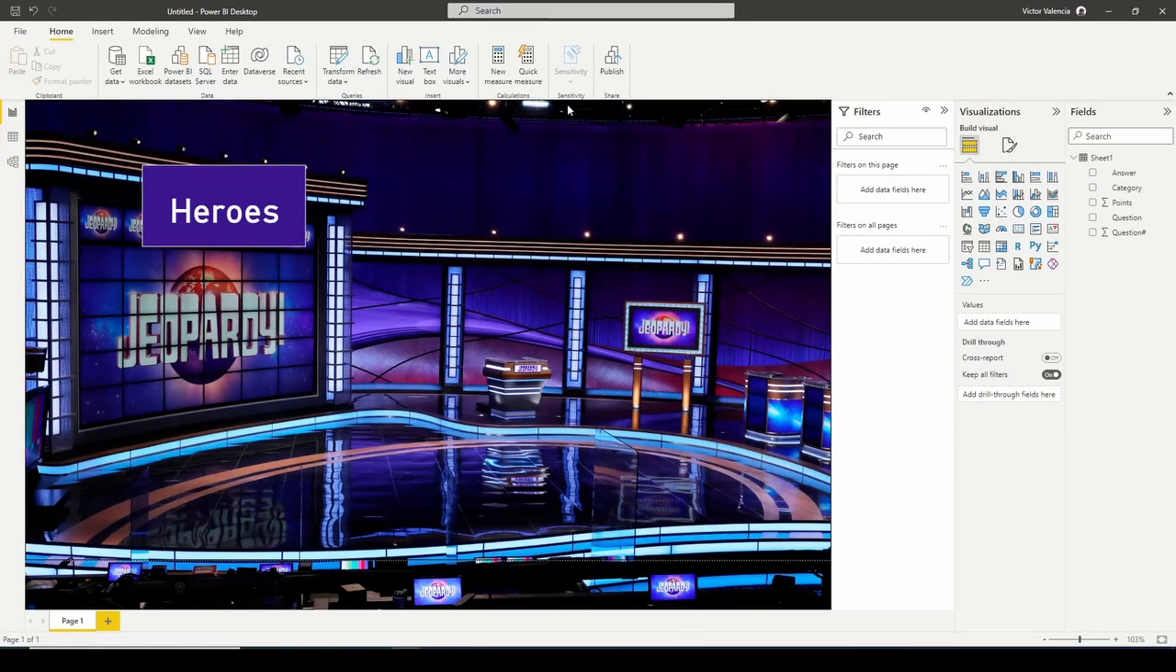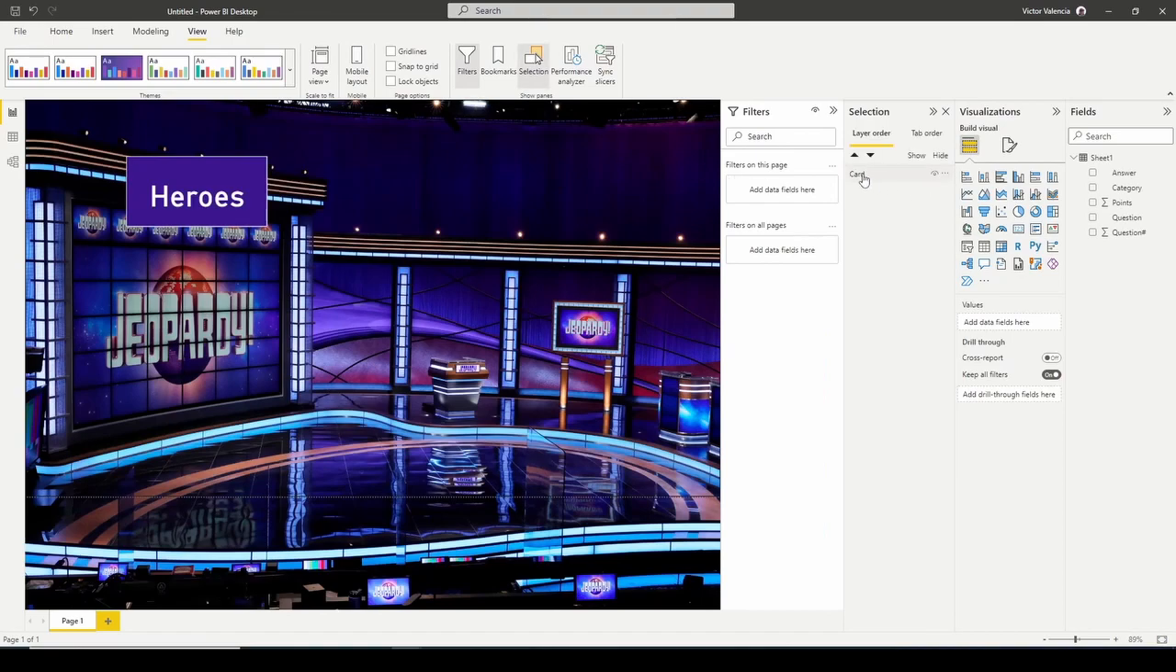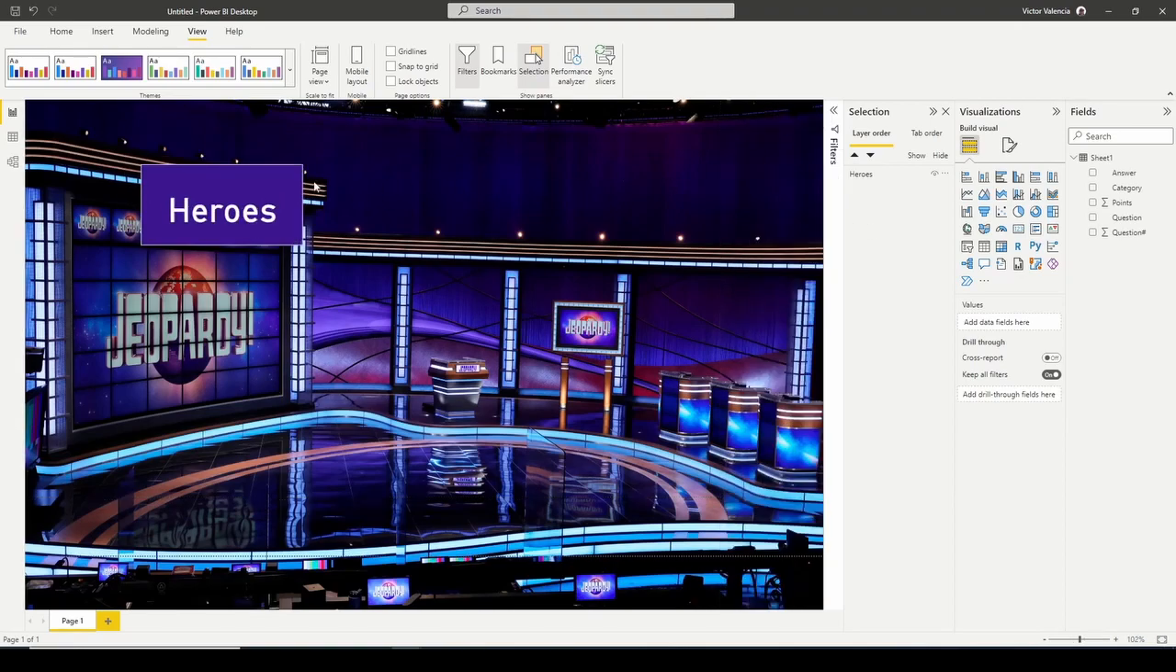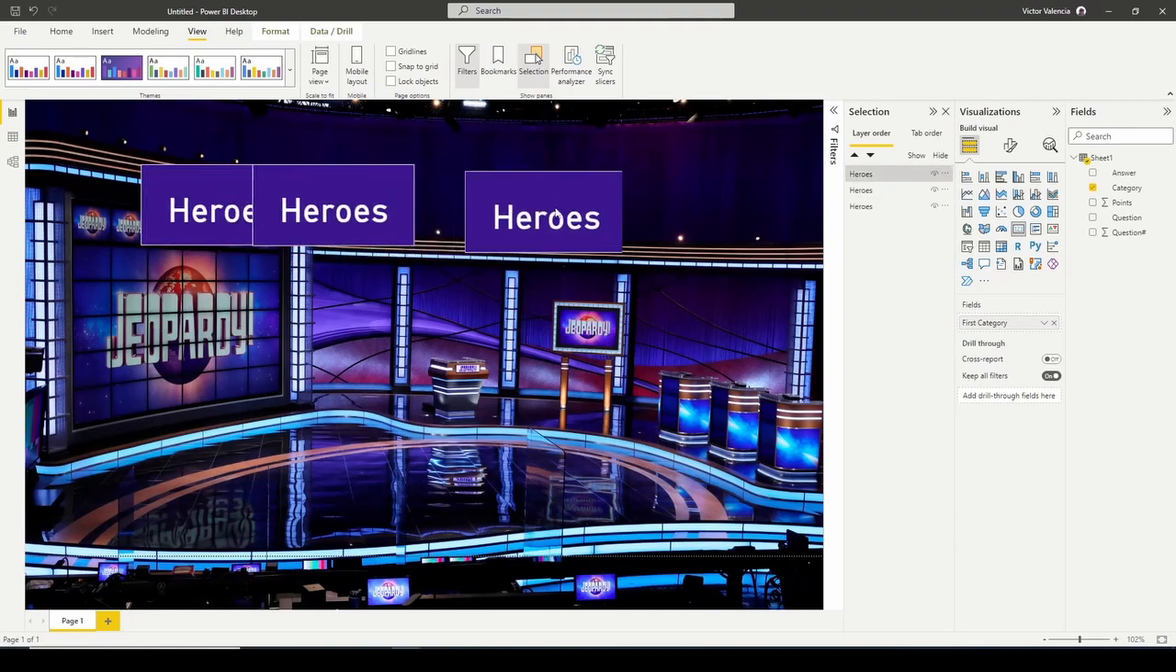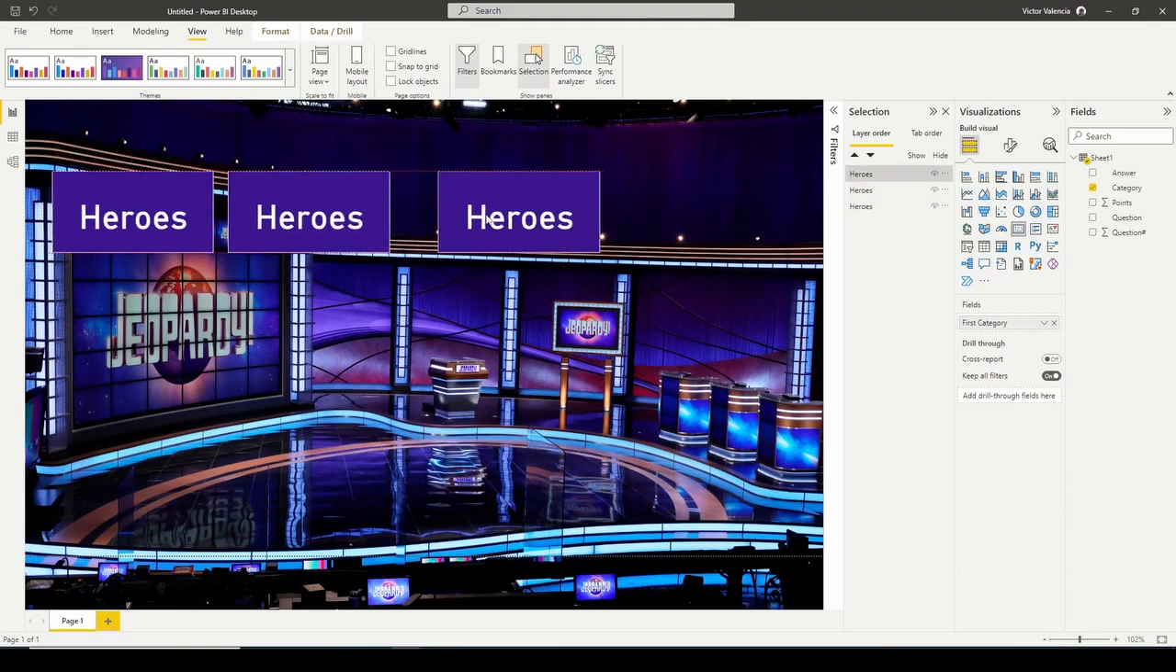And then I'm going to go to the selection pane, so up here in view, selection pane, and I'm going to rename this card Heroes. That way I know that this is my Heroes category. And once this is done, all you have to do now is copy this card 2 more times. We can start to align it wherever you want it to fit.